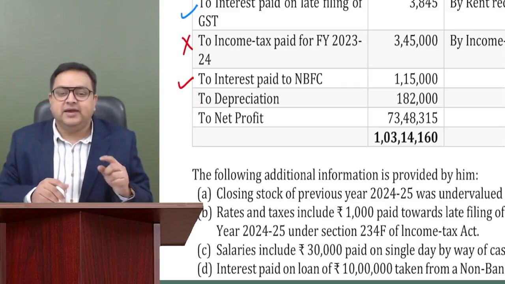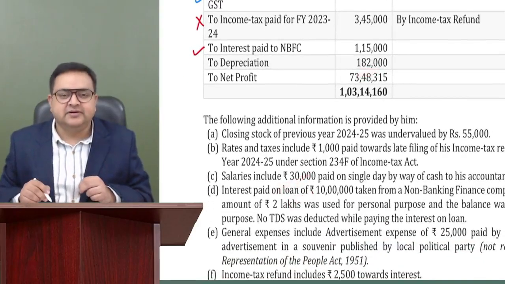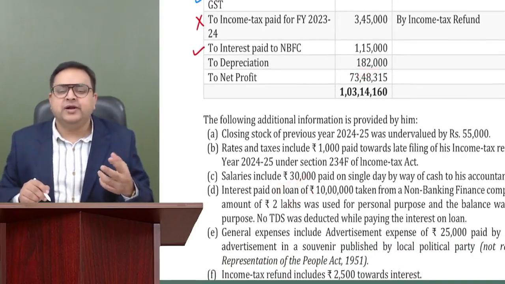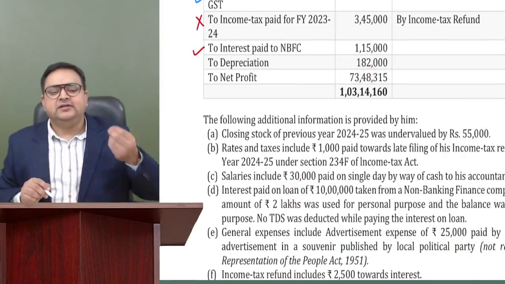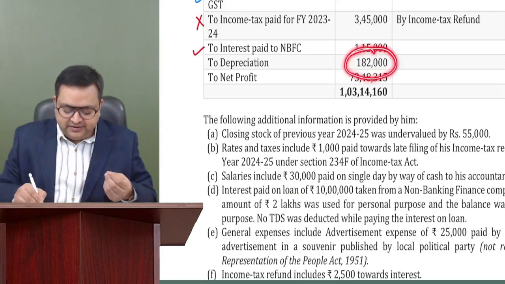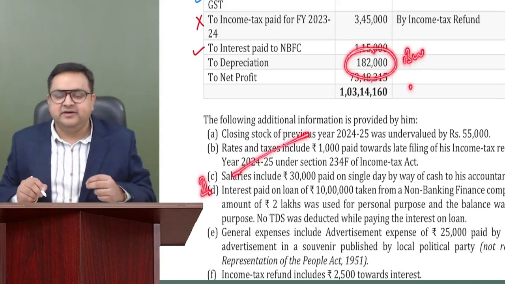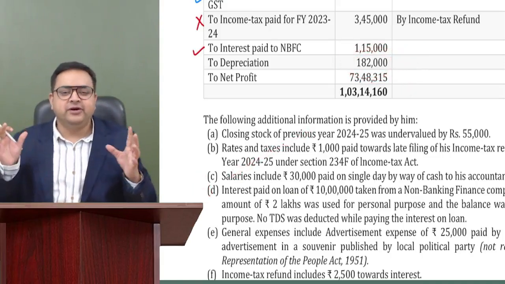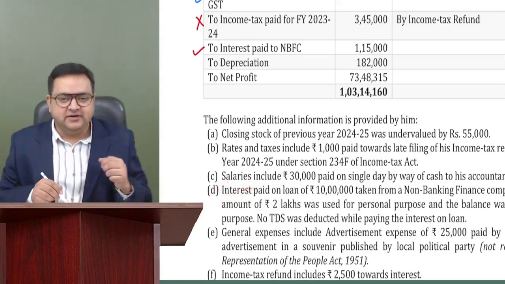But if in your information there is something mentioned regarding depreciation, they can give it to you in two ways. First, they can tell you that this is not the depreciation as per books of accounts, but as per Income Tax Act, this is the depreciation.